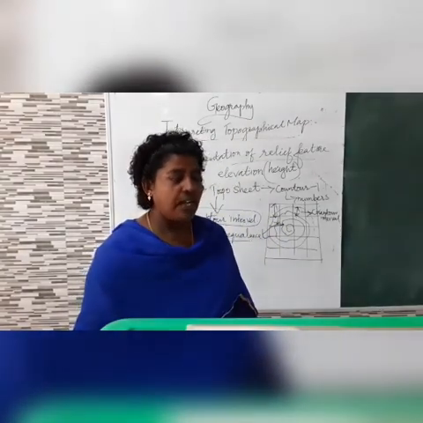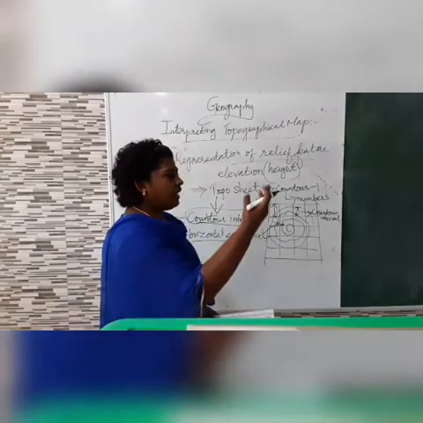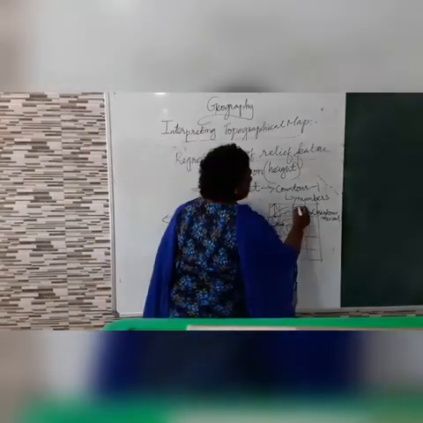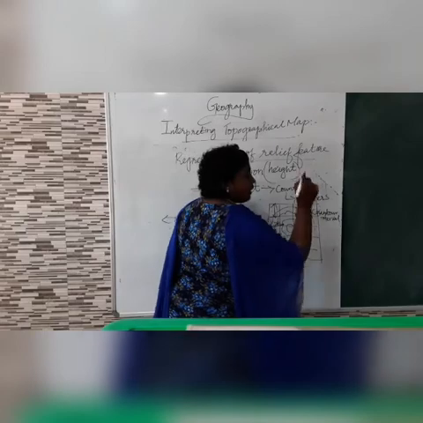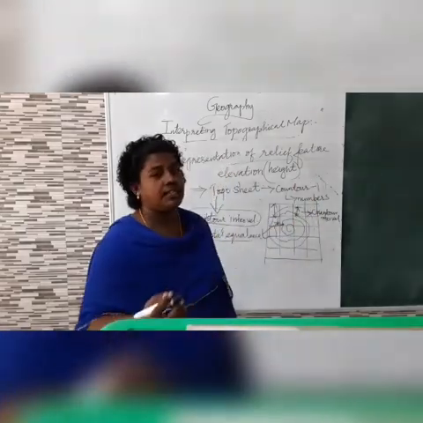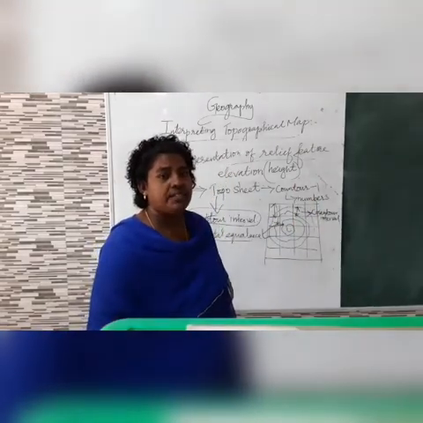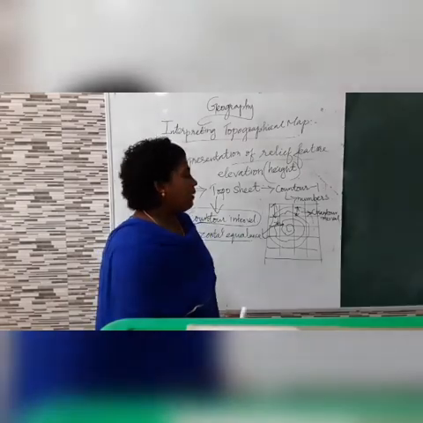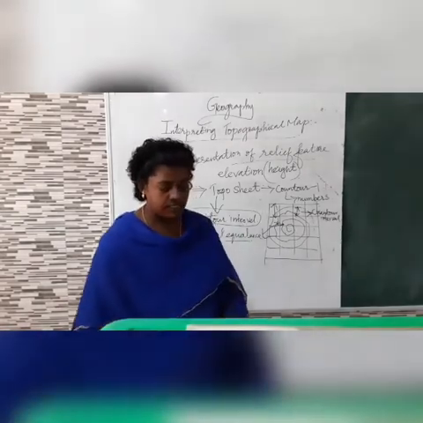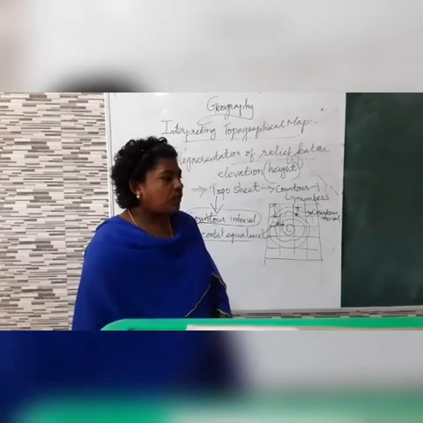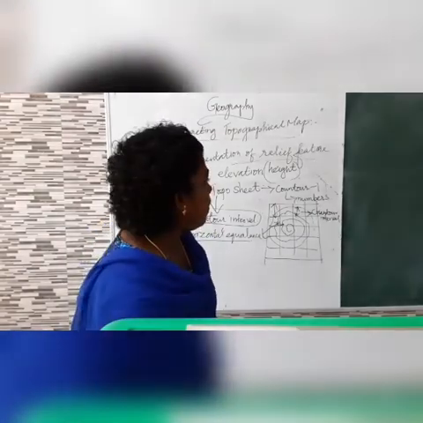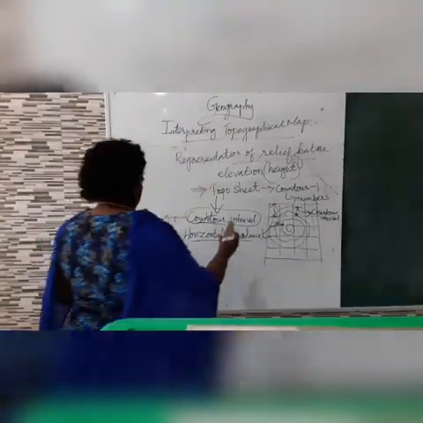Now, how will we know the slope? When the slope increases, the number also increases. If the slope is gentle, the number will decrease. Did you understand?